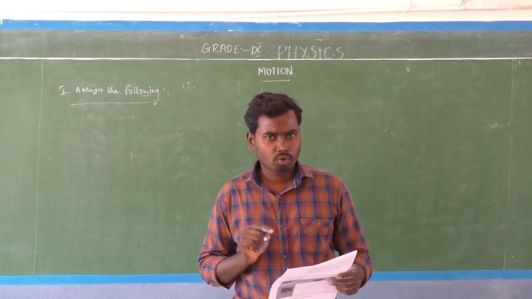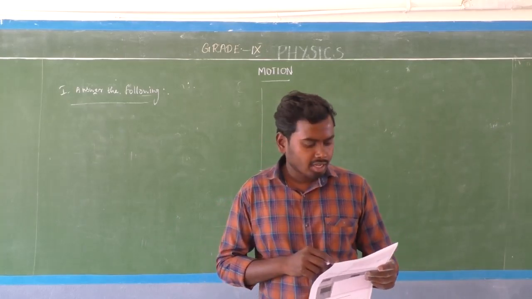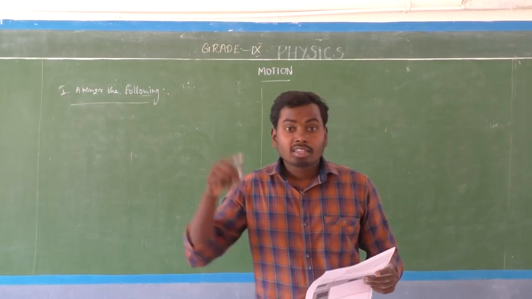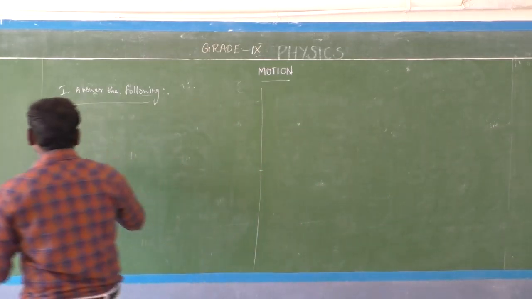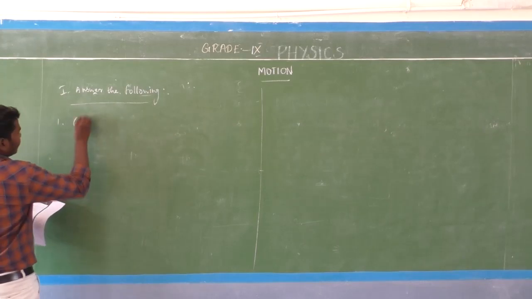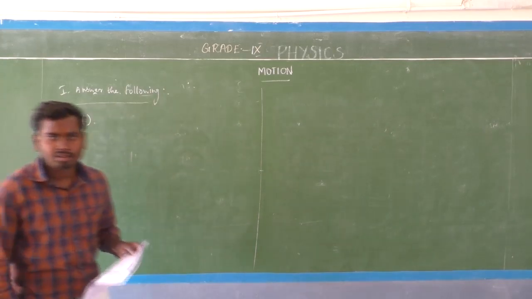Which is the answer? The fourth one is the answer: the object moving on a straight road. The first question answer is D.